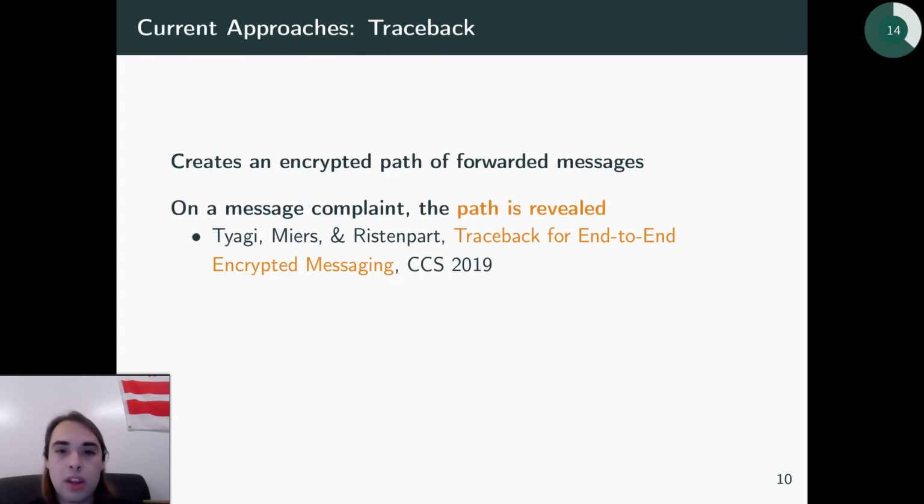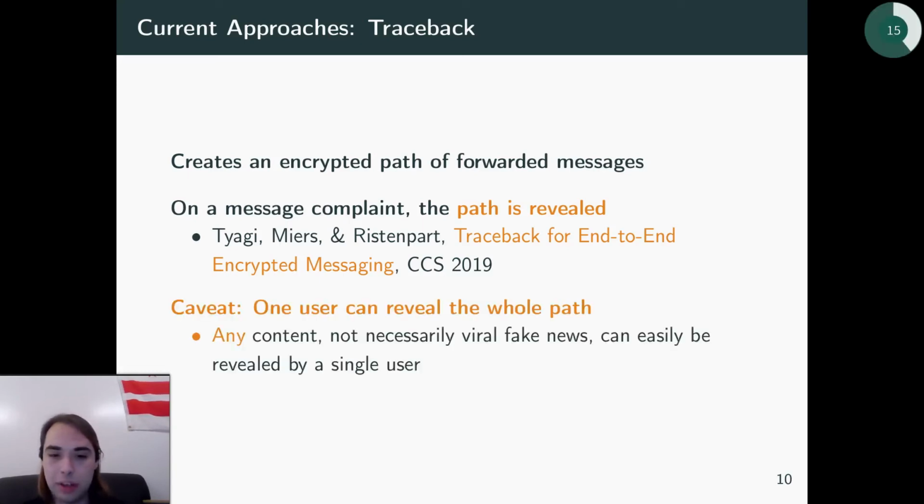Okay, so there's a current approach to this, and how this works is that a message, when it's created, creates a path as it's forwarded from user to user, and this path is encrypted. And on a message complaint, this path is revealed. And so that's great because now we have a way to track these forwarded messages and actually detect and moderate them. But there's a caveat here. One user can reveal the whole path. So that means that any content, not necessarily just viral fake news, can easily be revealed by a single user.